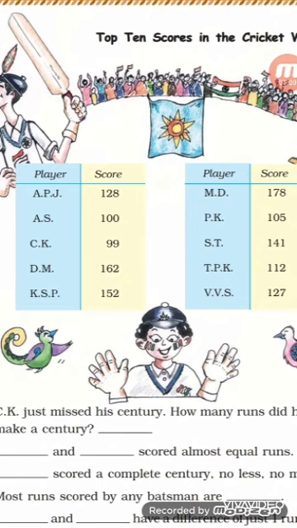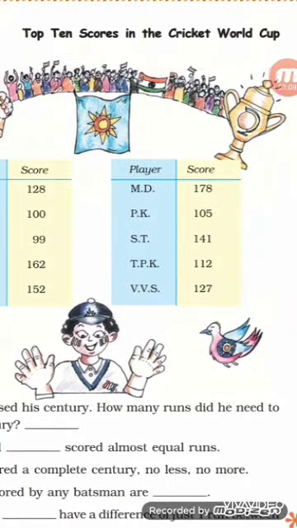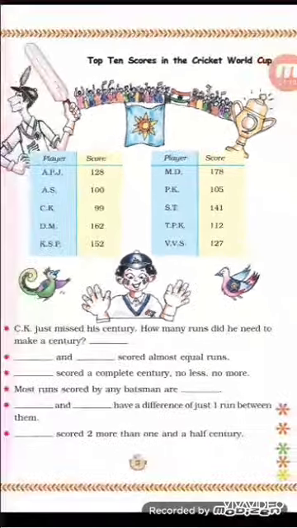And the other answer is, you can see here, APJ. APJ has a score of 128, and in the next table VVS has a score of 127. So 127 and 128, they are also almost equal. So the answer is APJ, VVS and AS and CK. Both the answers are correct.